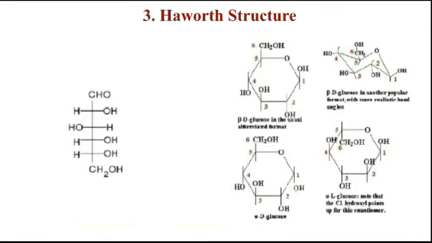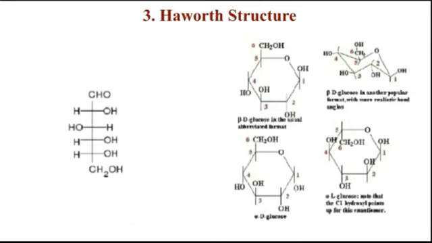If you see these two pictures, one is an open chain structure, and another is the one particular ring formation. That is called the Haworth structure. Why? Because it contains a 6-membered ring compound, that we call pyran. This is like a pyran structure.